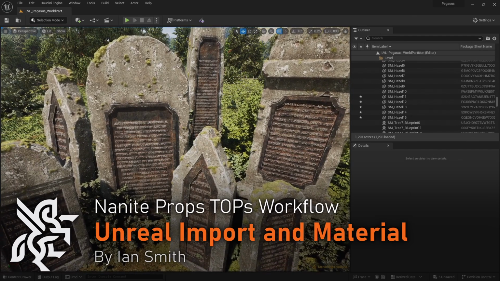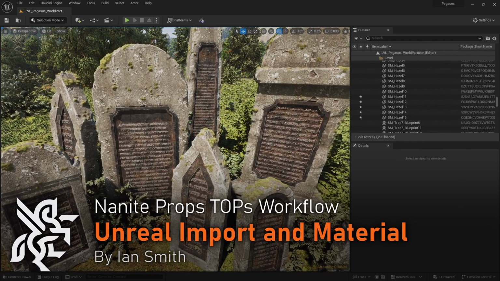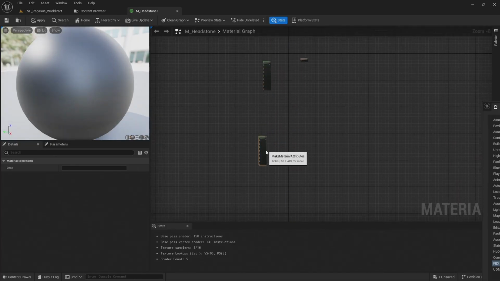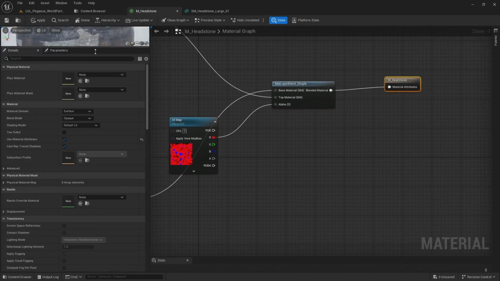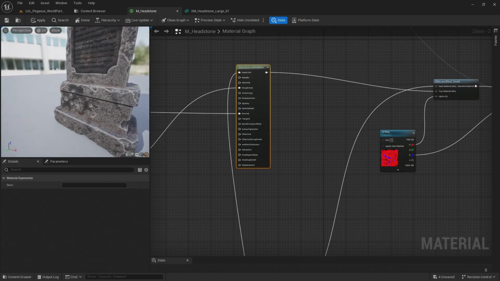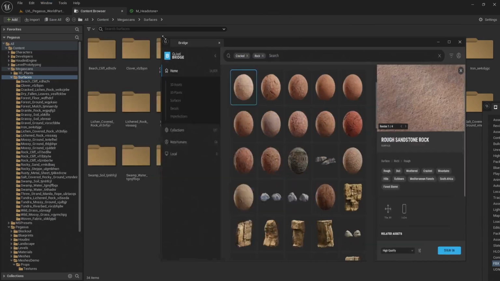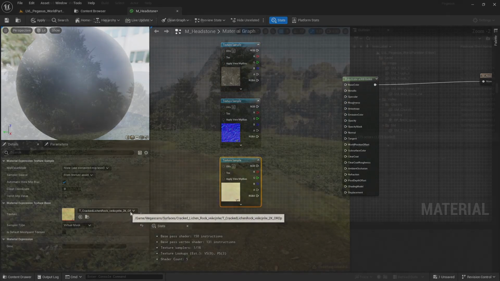Hello, in this video I will be importing the models and maps we generated from the previous videos into Unreal and creating the material. I'll use material attributes to create three materials for the stone, metal and moss, and then blend them together using the ID map. I'll then use the mask map to add additional detail. I'll be using textures from the Quixel Megascans library, which you can download from within Unreal using the Quixel Bridge.